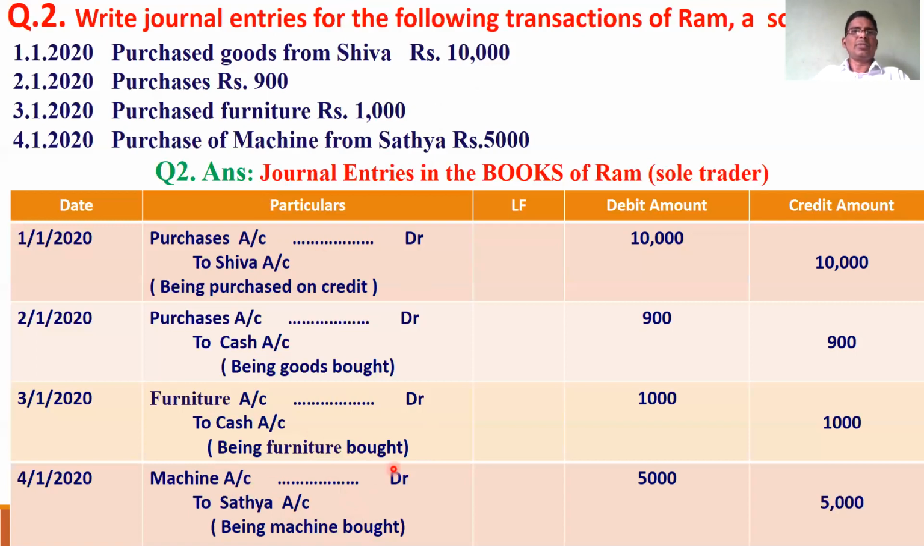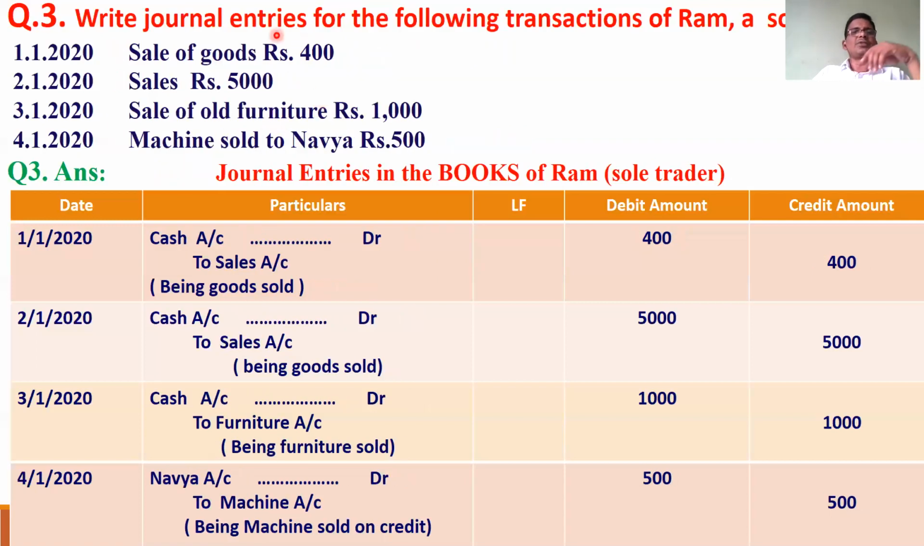Purchase account is debited whenever goods are purchased. Whenever fixed assets like furniture or machines are purchased, the fixed assets account is debited. When goods are purchased, purchase account is debited. That is a very important point.